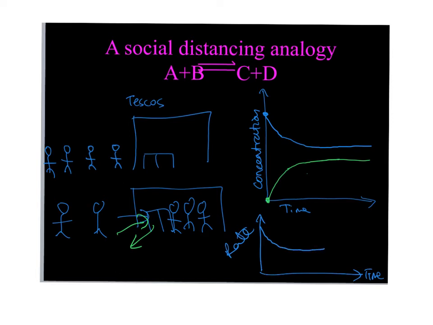For the people inside the shop, to begin with, there's nobody in the shop and people haven't finished doing their shopping so they can't leave. So people leaving the shop starts off at 0 and eventually people start leaving until the number of people leaving the shop is equal to the number of people going into the shop. So there's a 1 in, 1 out policy.